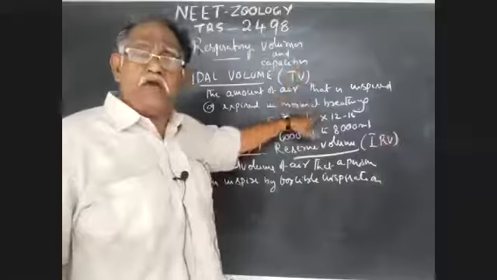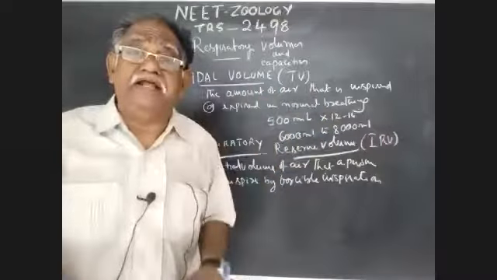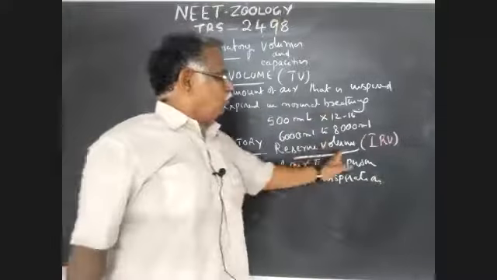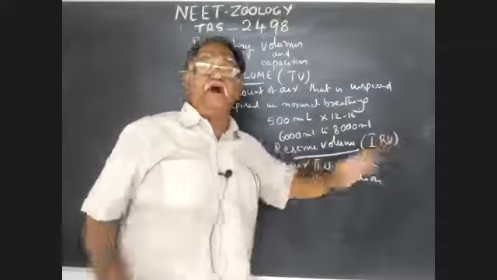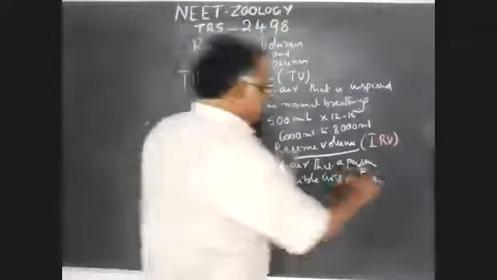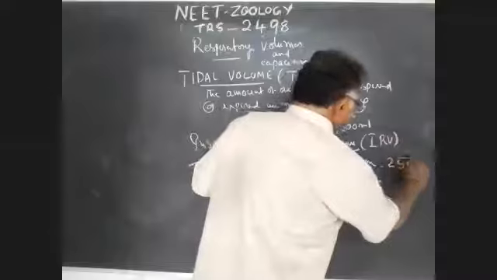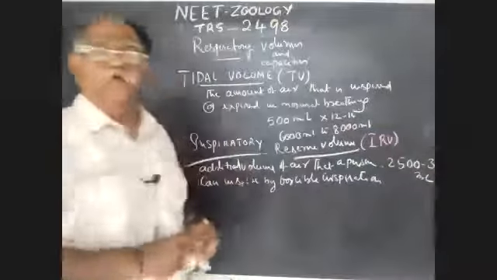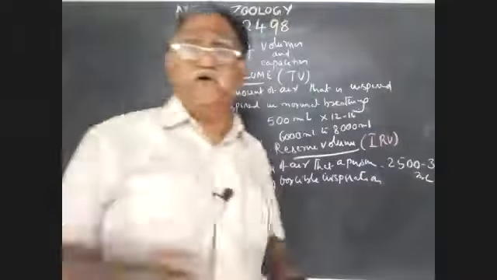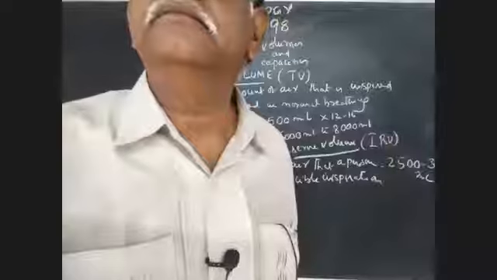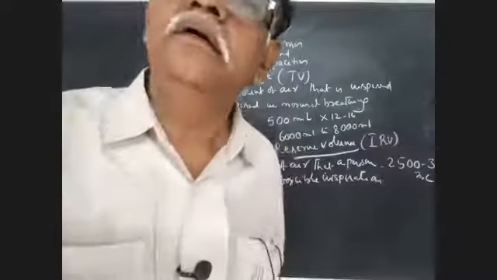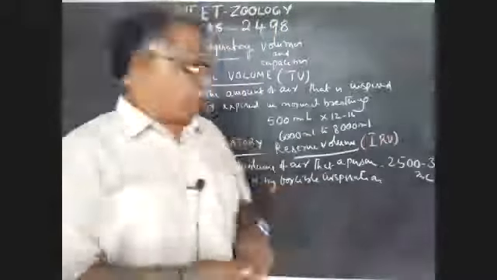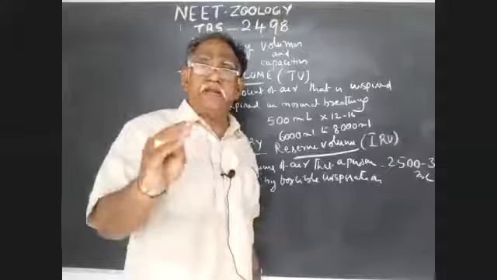Beyond the tidal volume, the extra air that is inspired by forcible inspiration is called inspiratory reserve volume, IRV. That is about 2,500 to 3,000 ml. So that is inspiratory reserve volume.